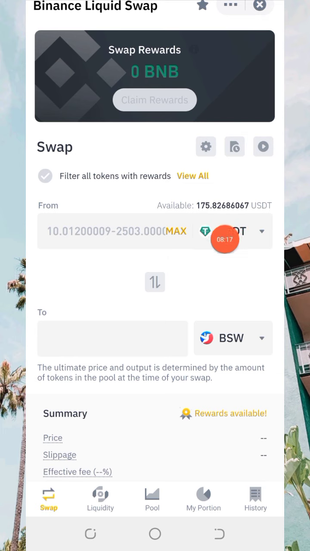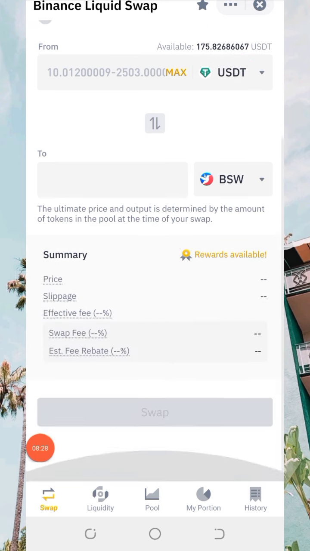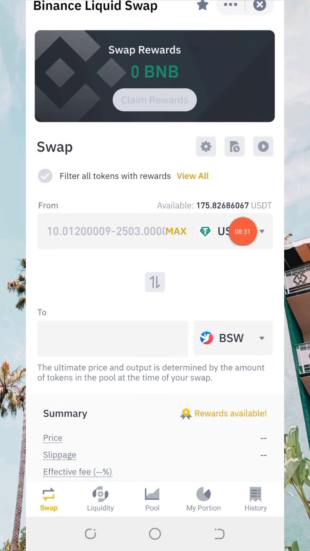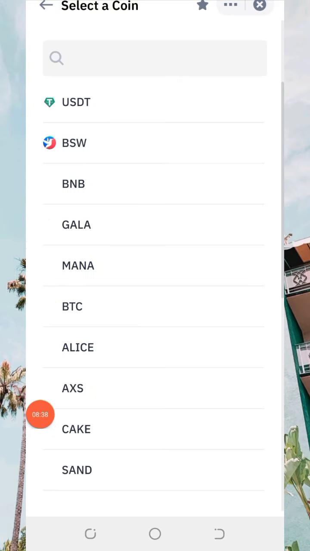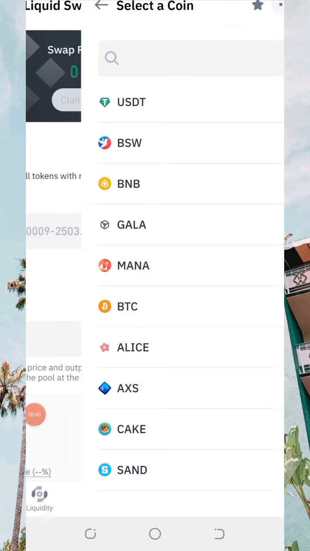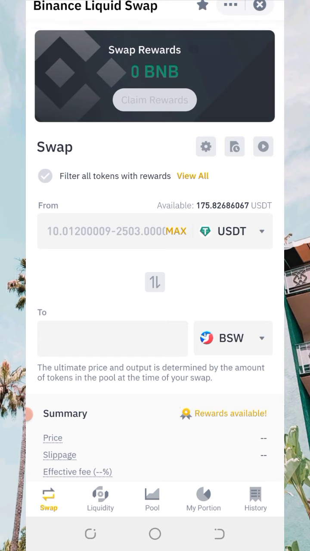This is the coin I have presently on my listing, and I want to get AXS coin because it's the one I want to invest. Now, what you need to do is to enter your own coin here, which is USDT. It's already here now. In case it's not here, you click on this small icon. When you click on it, this is what it will show you. Then you come down here and select, and then that one is selected. Then the second one is the coin which you want to invest, which is AXS. You click on this icon again.